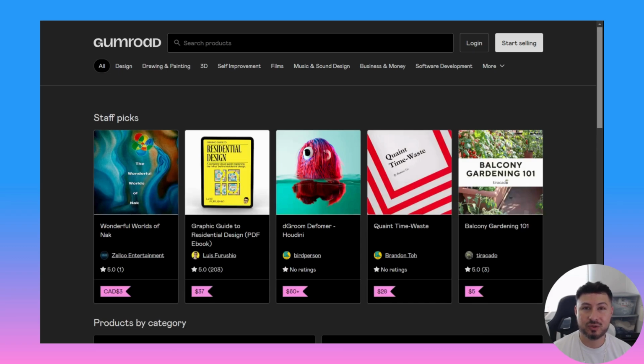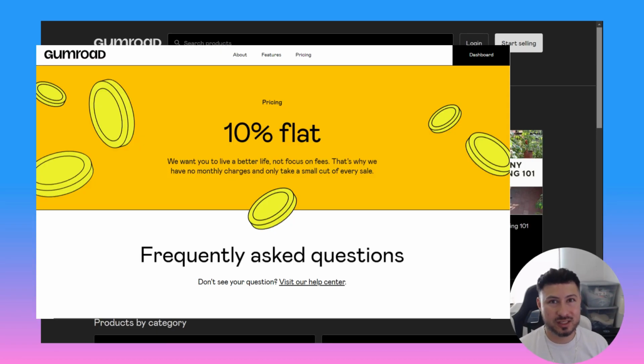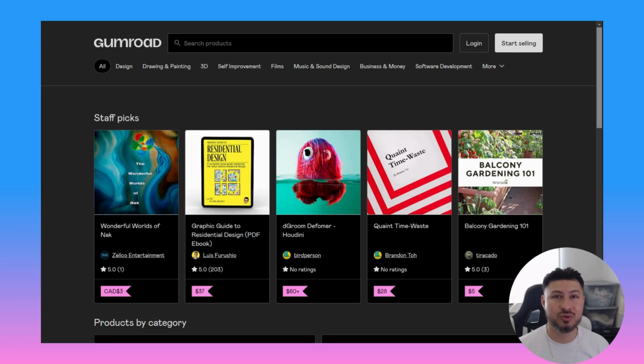If you haven't created your own online store yet, Gumroad is going to give you the chance to build your own business, to create your own online store, and to sell your stuff and make money. Like that's the point of this, is to make money. And one of the negative things that people don't like about Gumroad is the fees. They're at 10%, which is kind of high, but at the same time it doesn't matter how high those fees are if you're not making any money yet. So, if you want to get started, you want to create your own online store, create products, and start getting money, Gumroad is going to be the best choice you make.